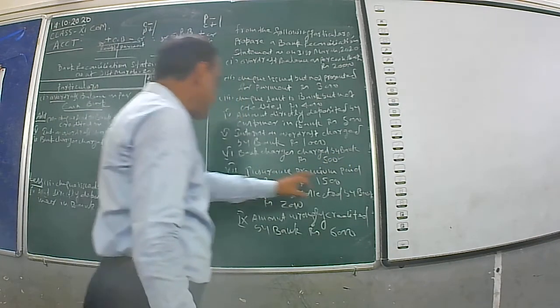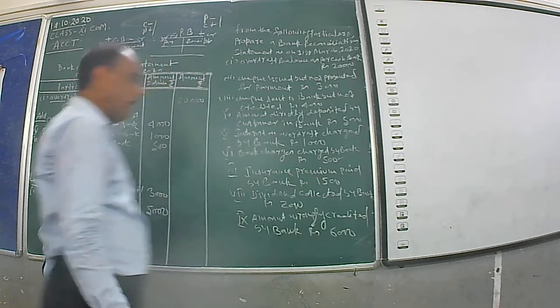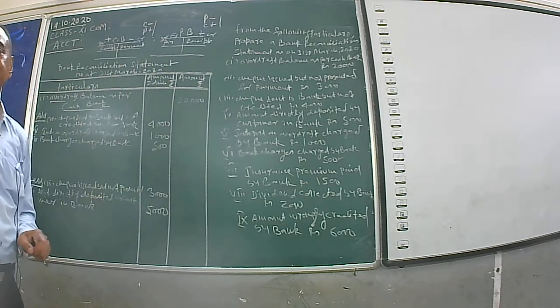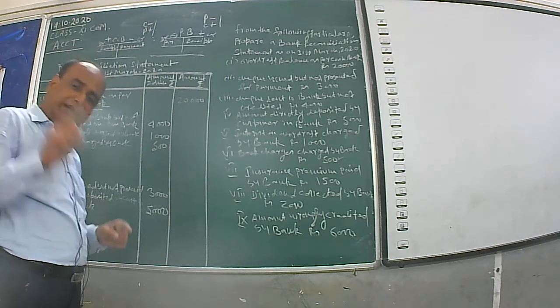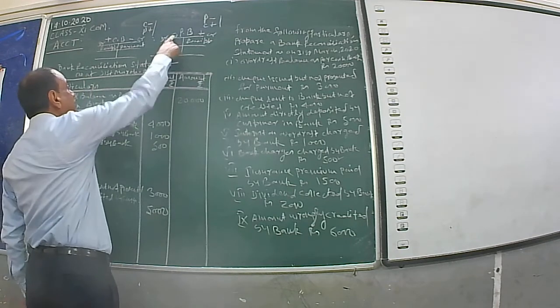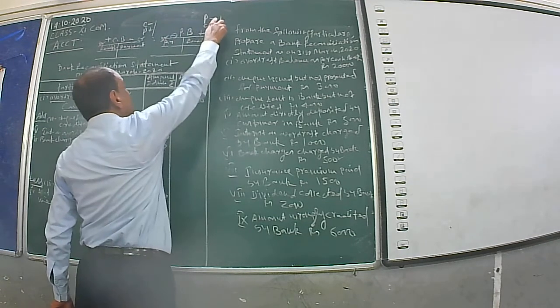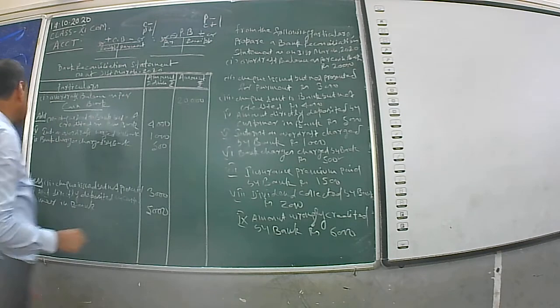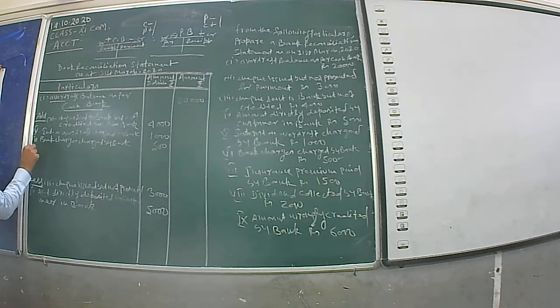Next, insurance premium paid by bank. Again, payment is made by the banker. The bank will debit the passbook. When the bank debits the passbook, P is in a minus position, C is in a plus position, therefore it will be plus.